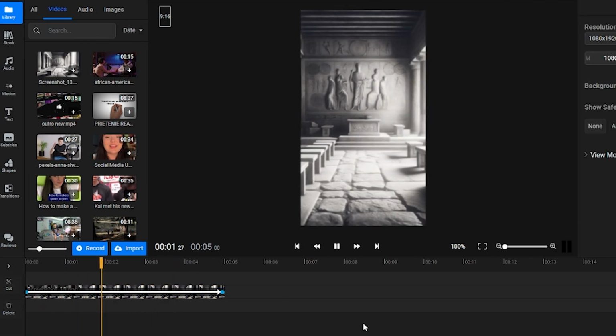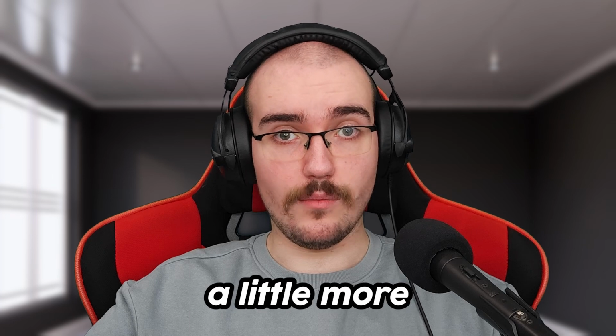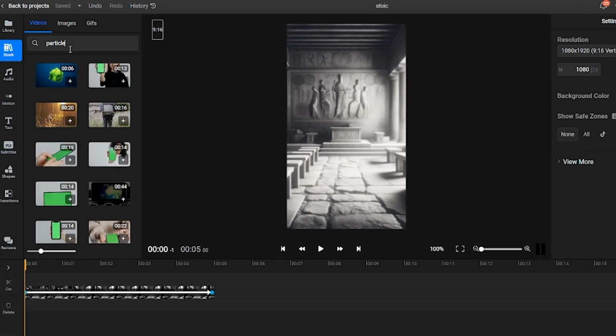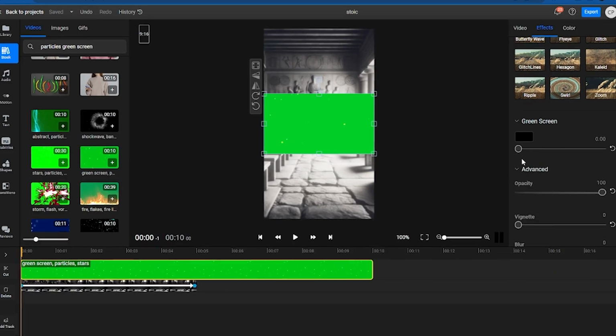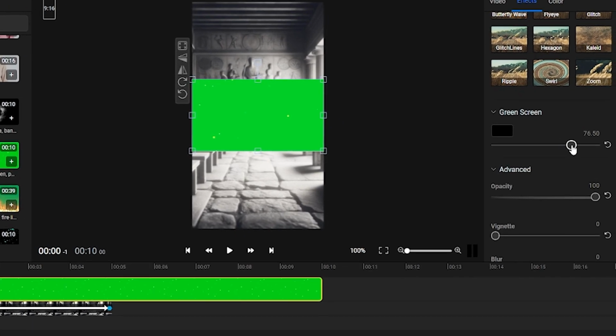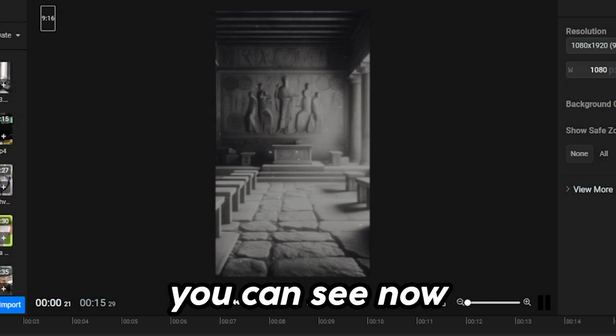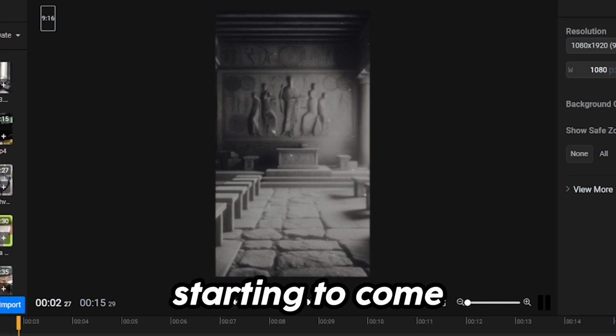Now, my image is no longer static, but I still think I can make it a little more interesting. I'll open the Stock tab and search for Particles Green Screen. Then I can select the green color on the screen and drag the slider to about 90%. You can see now that the background image is really starting to come to life.